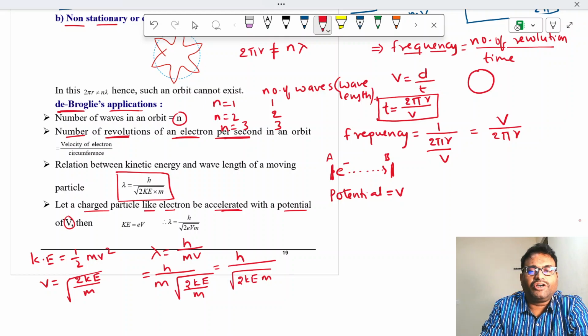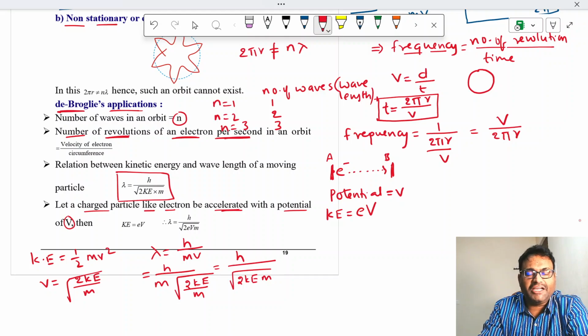Right? So, when some potential difference is maintained between these 2 points, A and B, and a charged particle like an electron is accelerated in this potential, then the kinetic energy attained by that electron is given by E into V. What is E?